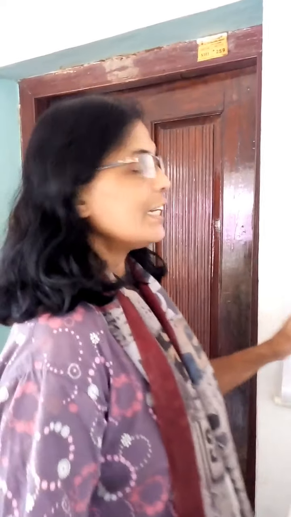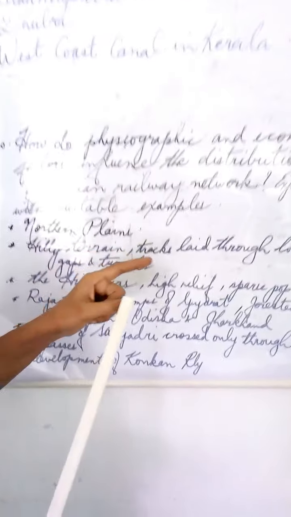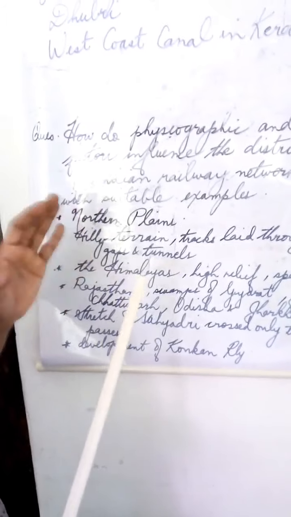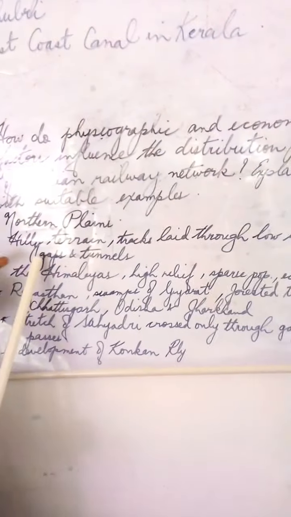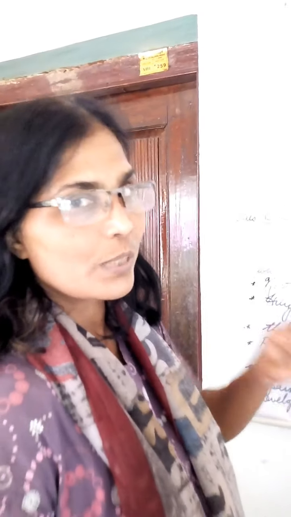Then in the hilly terrain, we're talking about the hills. Here we find that the tracks are laid through low hills, and the central government also goes about constructing the railways through gaps or even through tunnels. So that is about the northern plains and about the hills.